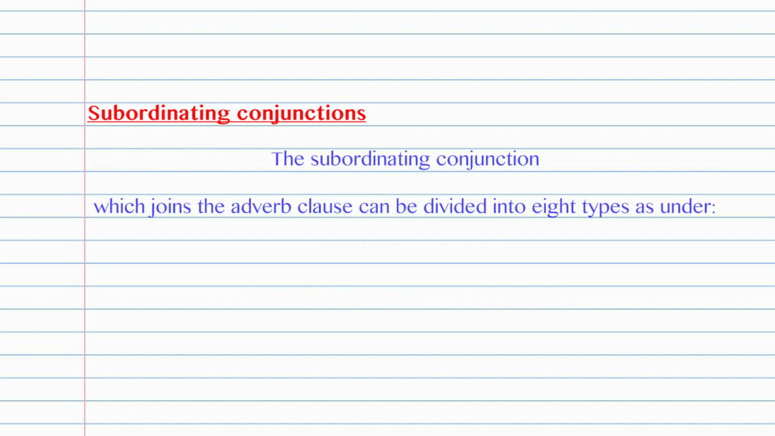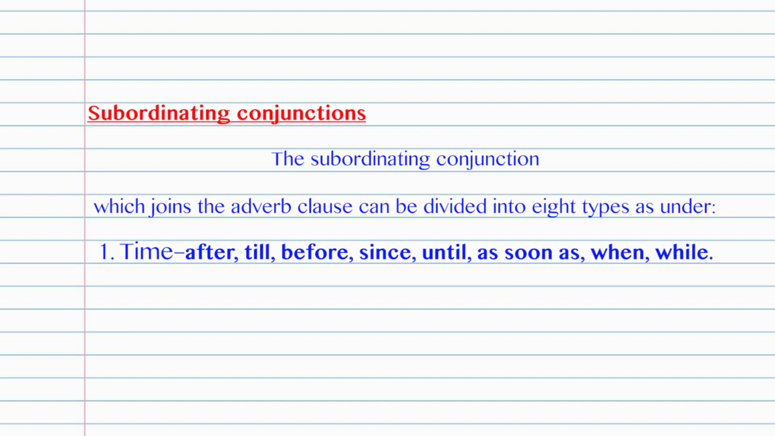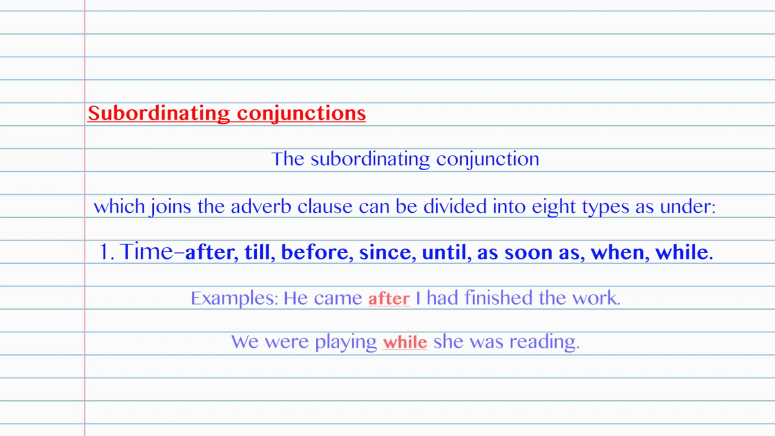The subordinating conjunction which joins the adverb clause can be divided into 8 types as under. First, time. After, till, before, since, until, as soon as, when, while. Example, he came after I had finished the work. We were playing while she was reading.